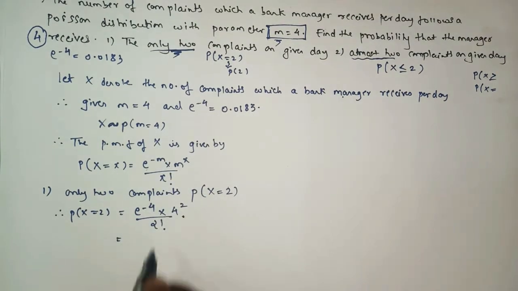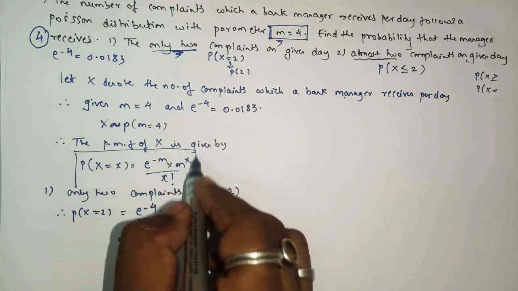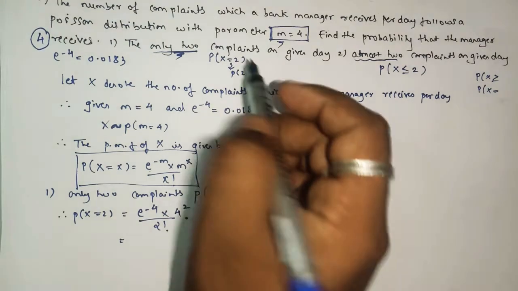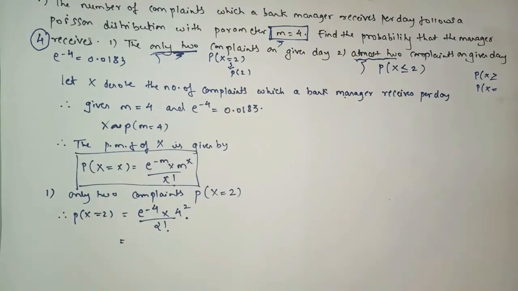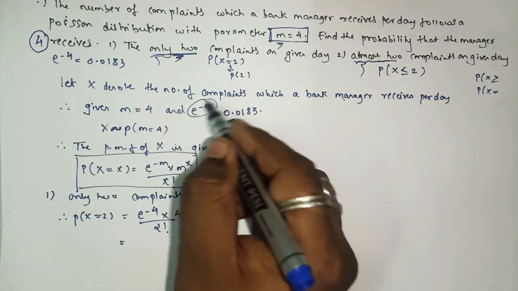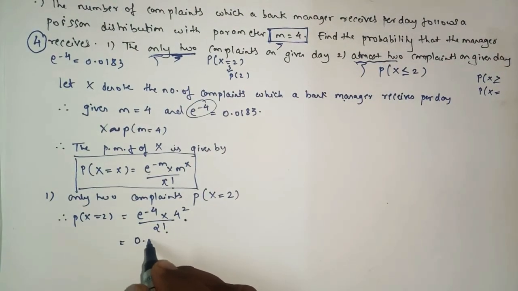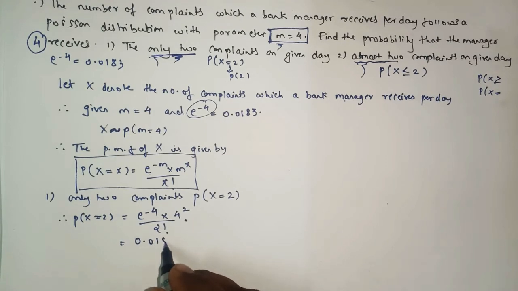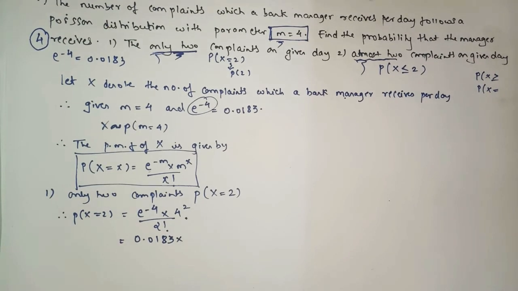Don't write the formula again and again, just write the formula only one time for each sub question and substitute the values. So here we have the ready-made value of e raised to minus 4, that is 0.0183, yes or no?